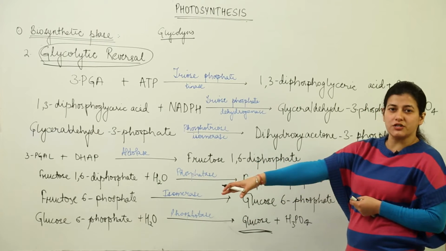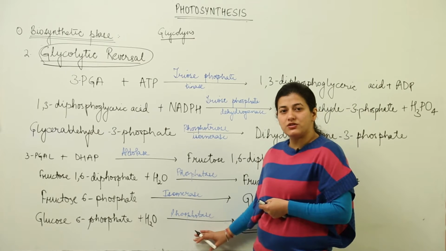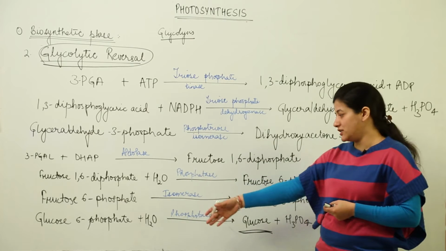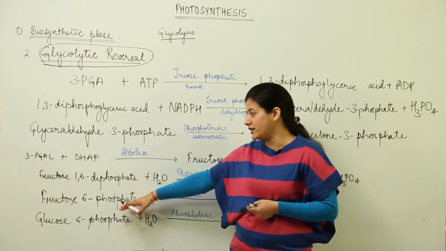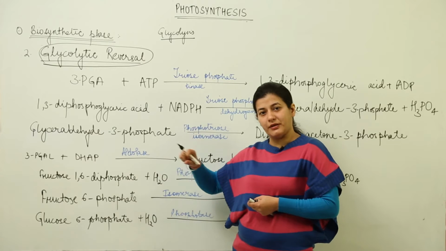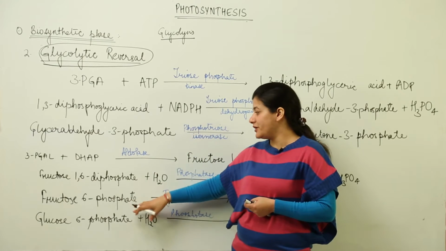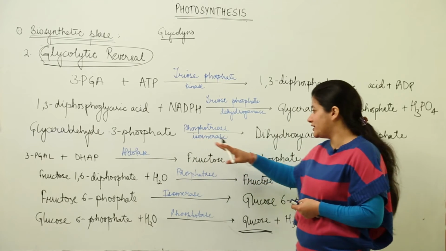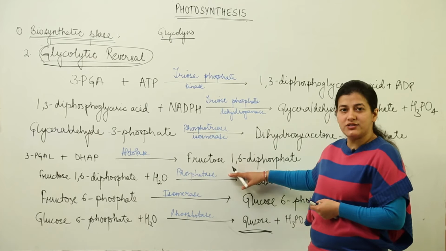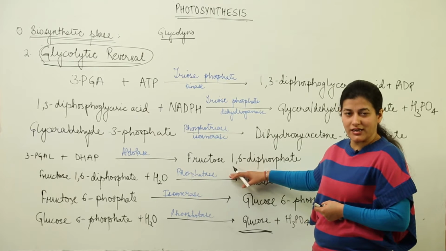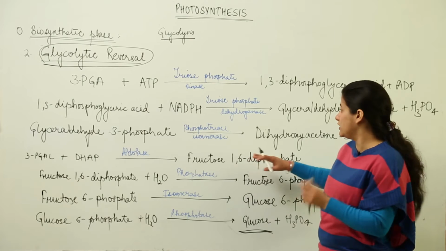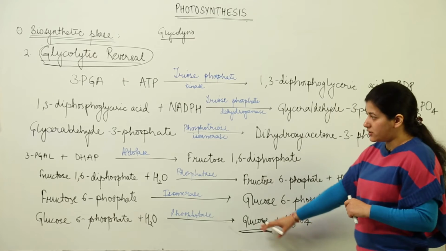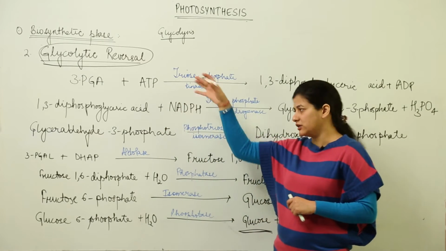it gets converted to glucose 6-phosphate. There is addition of phosphate in the presence of enzyme phosphatase. Then this glucose 6-phosphate converts into its isomer, fructose 6-phosphate. This fructose 6-phosphate takes up a phosphate from an ATP, and becomes fructose 1,6-diphosphate. This fructose 1,6-diphosphate breaks down into two isomers, that is 3-phosphoglyceraldehyde and dihydroxyacetone phosphate. Now, this is what you see in glycolysis. Then individually it breaks down to some other compound.